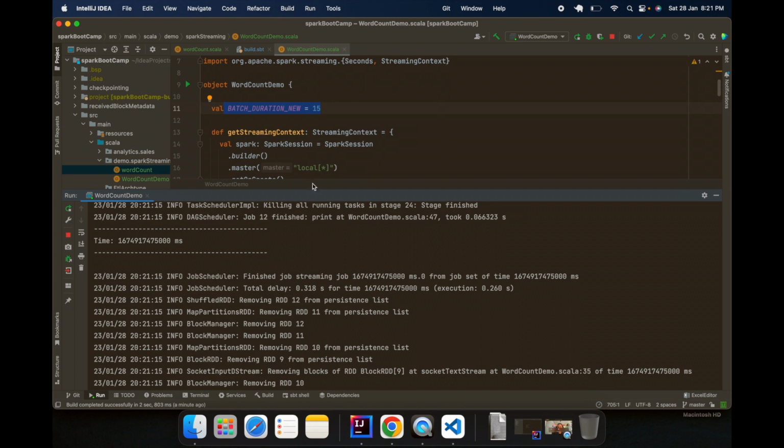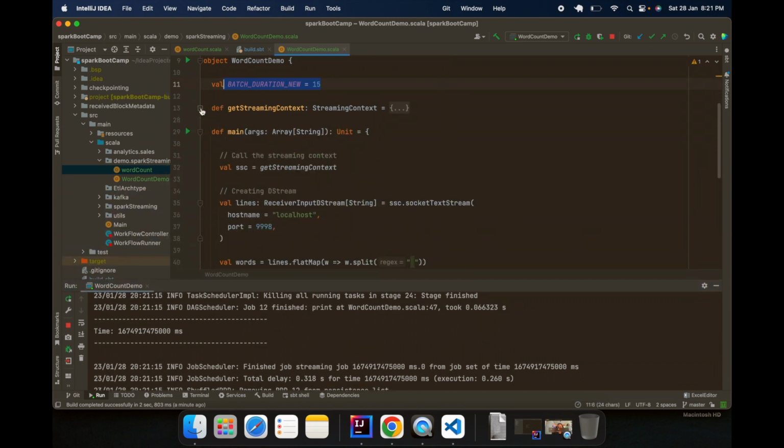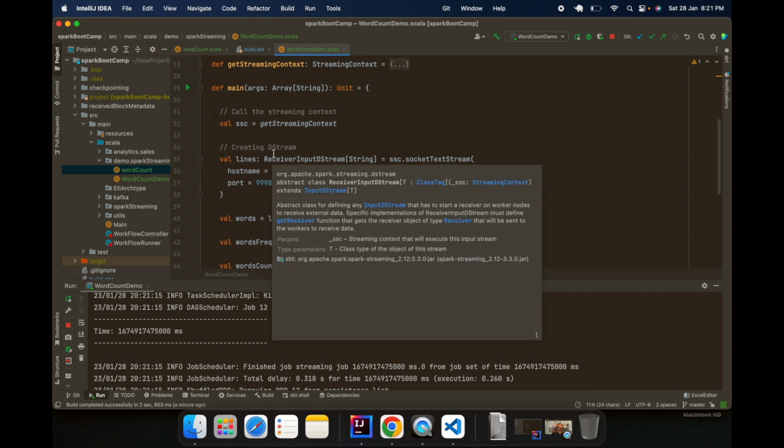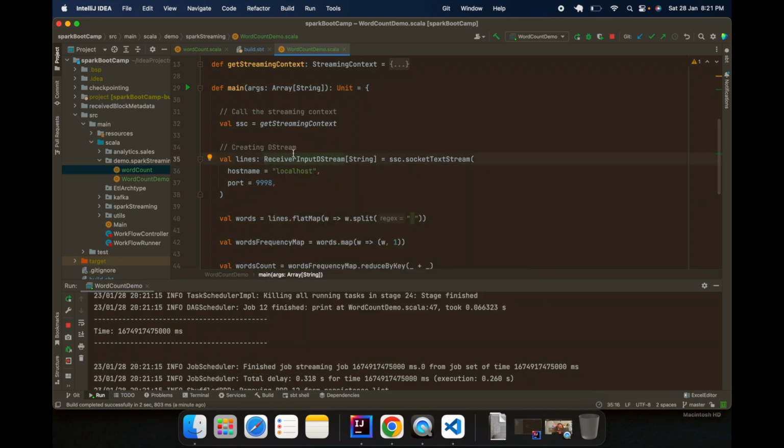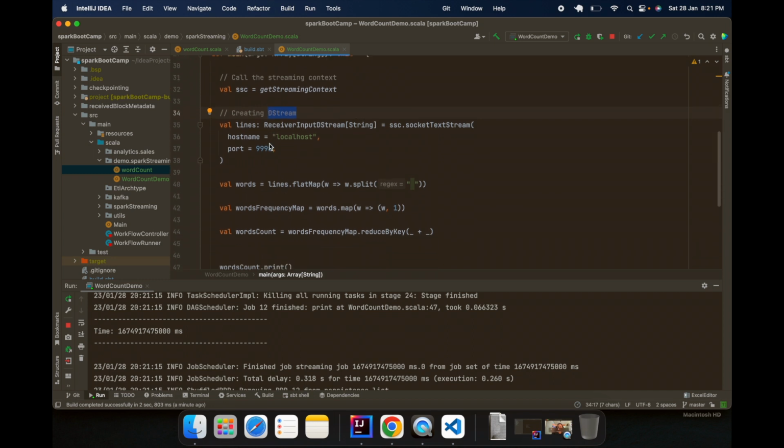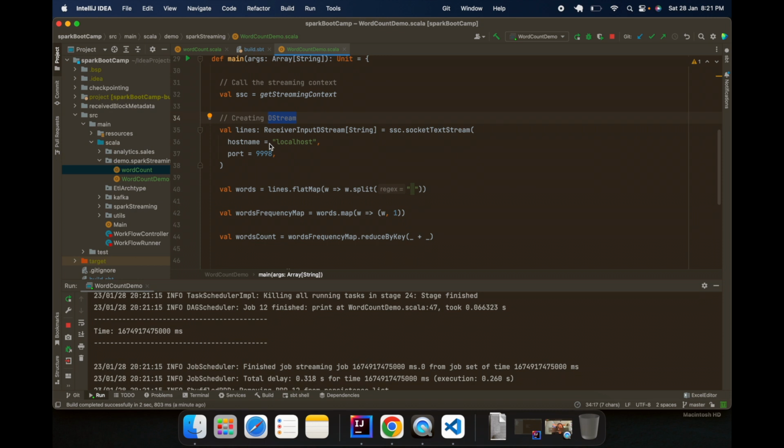Then we have seen how to create a streaming context, right? Then we have seen what DStreams are, and whenever we are reading from sockets, it's actually giving us DStreams instead of a data frame or RDD, right? It's the same way as when we were using sc.textFile, then we were getting an RDD in the case of batch processing. When we were reading a CSV file, then we were getting a data frame, right? So it is the same way. If we use the streaming context and read from a socket text stream, because we are producing data from a socket, we will get these streams.